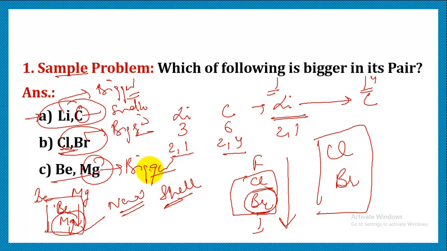So this is how you're going to find. First you have to write the atomic numbers, then you have to write the configuration, look for their places in the periodic table, and then you can easily answer because you will be following the trend, the logic behind it. So you can easily pick the bigger or the smaller element from any of the given elements.